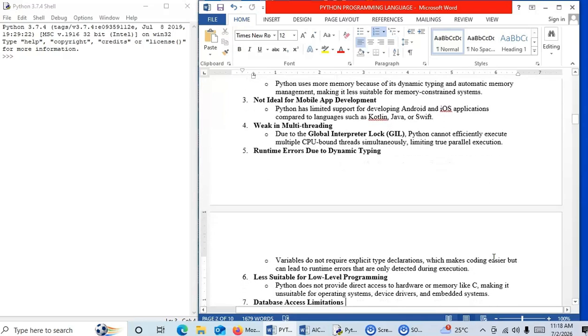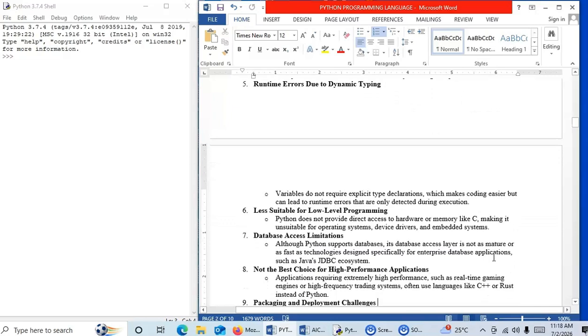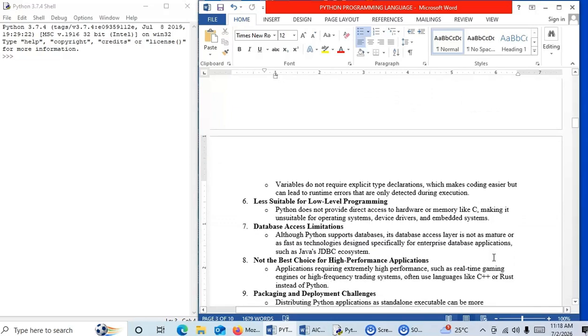Runtime errors due to dynamic typing. Variables do not require explicit type declaration. Like in case of C, C++, Java, and all, before using the variable, we declare whether it is going to be holding an integer value or a string value or a float value. So first we declare it, but here it is not the case. Whichever value you give to that particular variable, it becomes of that data type. So variables do not require explicit type declaration, which makes coding easier, but can lead to runtime errors that are only detected during execution.